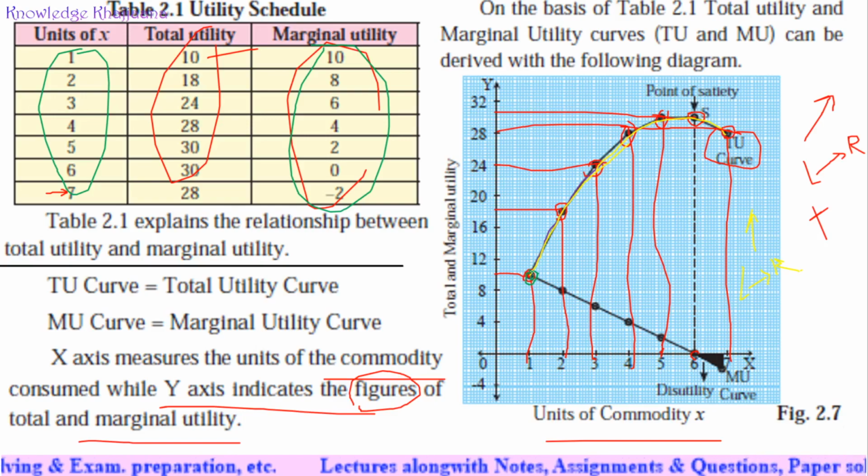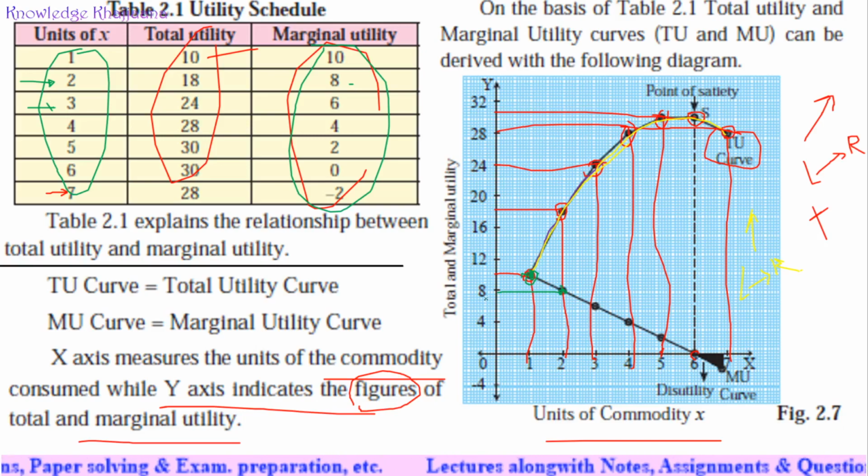At the first time the marginal utility is the same, but when we drank the second glass of water, marginal utility became 8. Then when we drank the third glass of water, the marginal utility became 6. When we drank the fourth glass of water, marginal utility became 4.